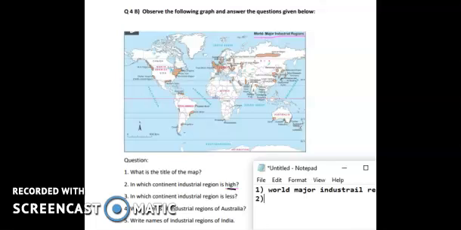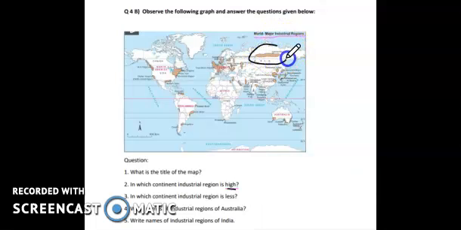So it is the Asian continent which has the highest industrial region. That is here. Okay, so here you can see there is the highest industrial region with a big proportion. Okay, this is the highest industrial region. So the answer I have already given.